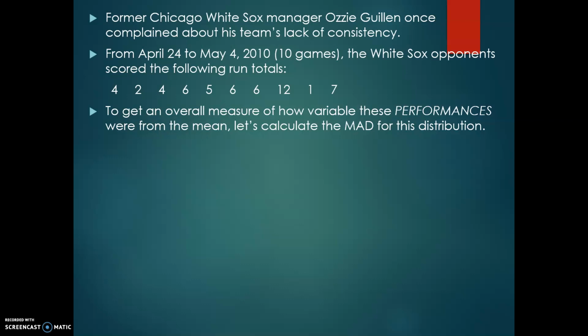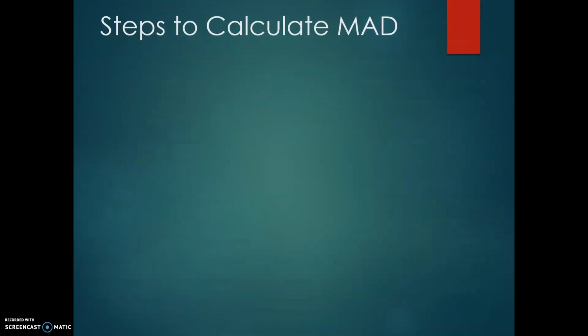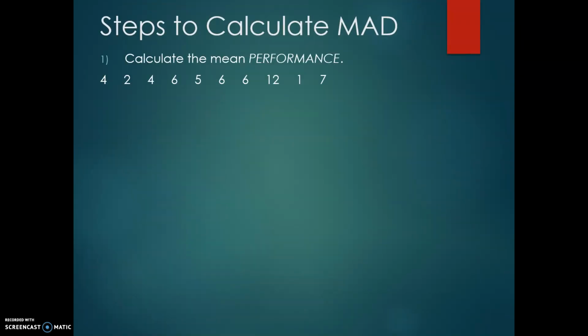Let's talk about what the overall variability of this is. To do that, we're going to calculate the mean absolute deviation for this distribution. The very first thing we have to do is figure out what the mean is. To determine the mean, we add them up and divide by the number of numbers. There are 10 numbers from 10 games. That's 53 total divided by 10, which gives us 5.3. So that's our mean.